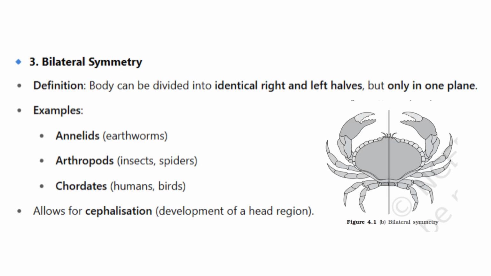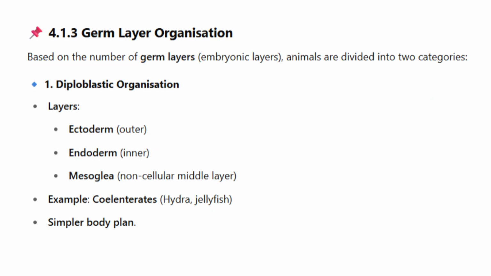3. Bilateral symmetry. Definition: body can be divided into identical right and left halves, but only in one plane. Examples: annelids, earthworms. Arthropods, insects, spiders. Chordates, humans, birds. Allows for cephalization, development of a head region.